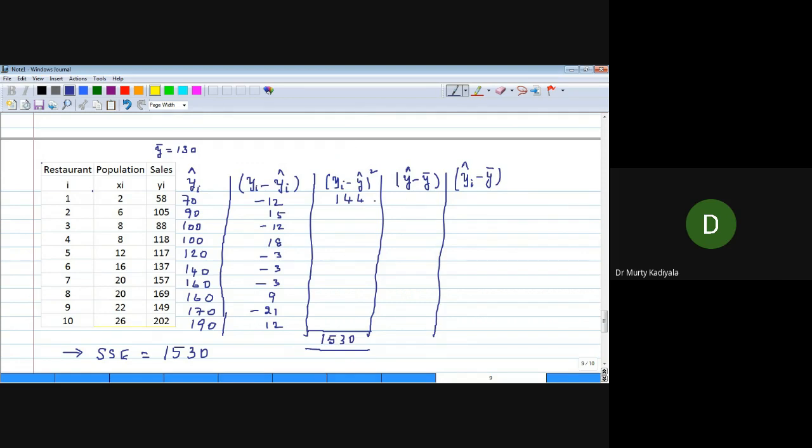Now subtract 130 from 70, 90, 100, etc. Here you square it, and here you get me the total. Please get this total.